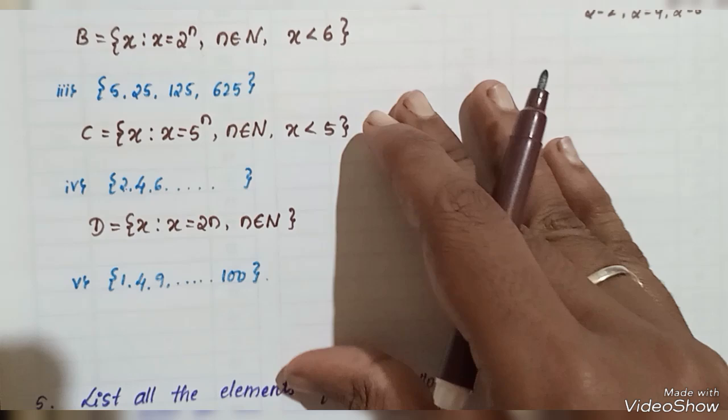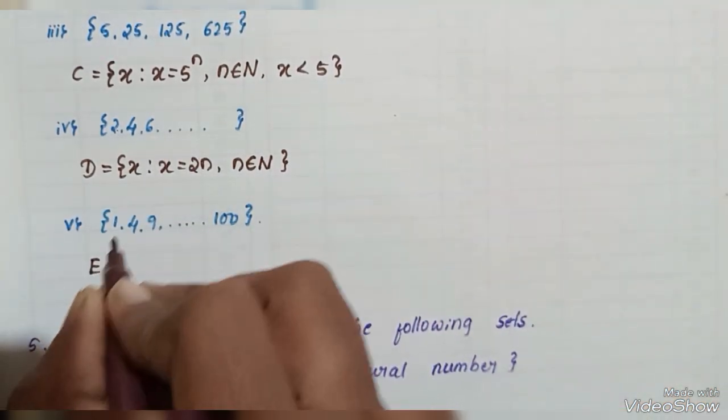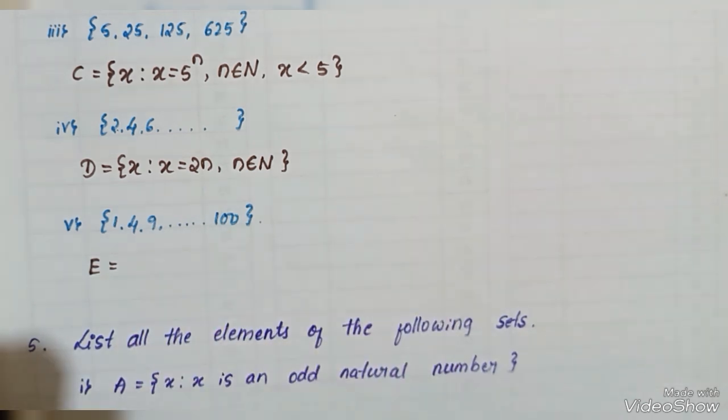Okay, next one is 1, 4, 9 and so on up to 100. What is the common relation among the numbers 1, 4, 9? 1 square is 1, 2 square is 4, 3 square is 9, then the last number 100 is 10 square.